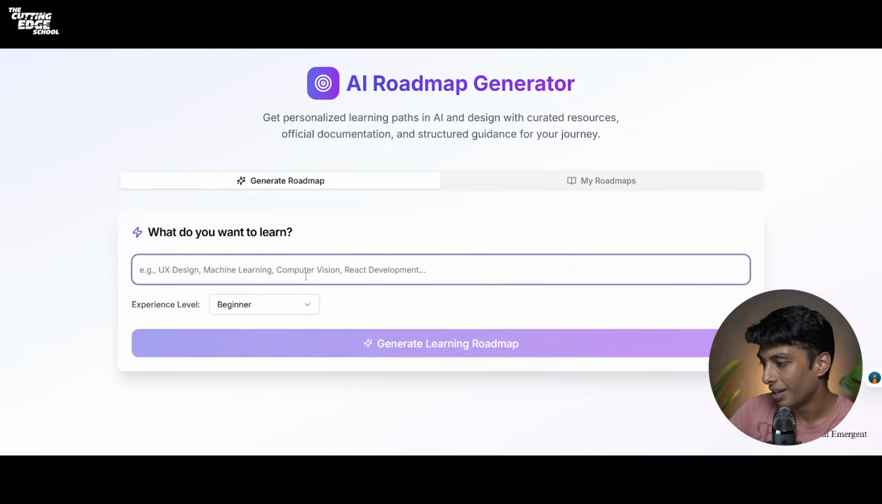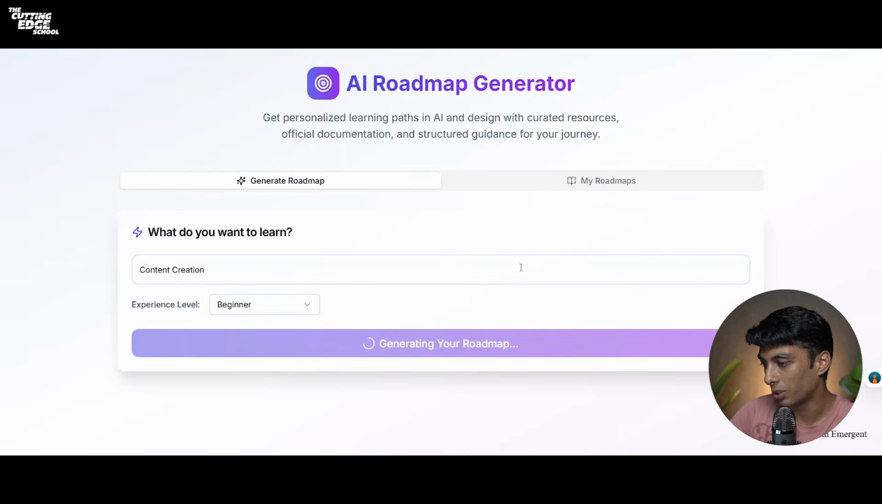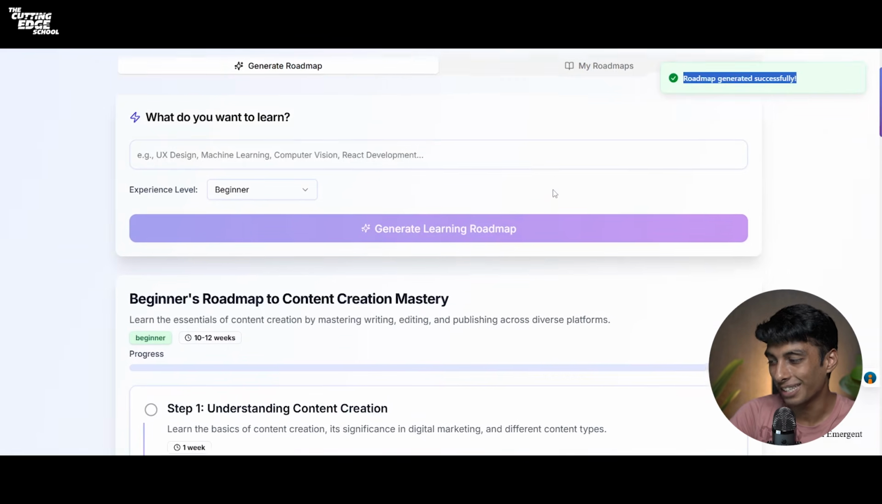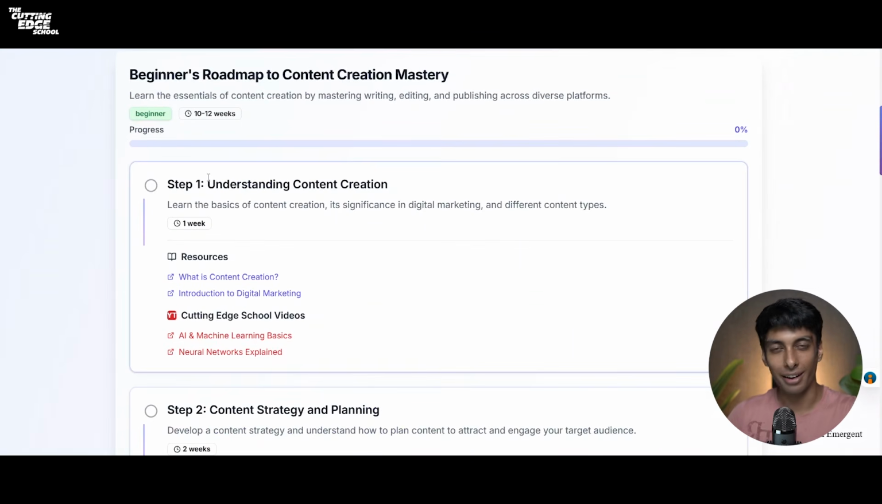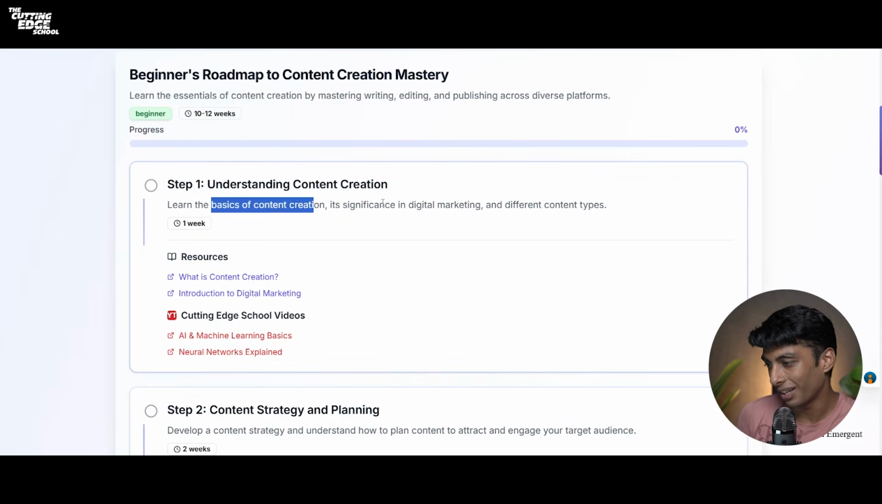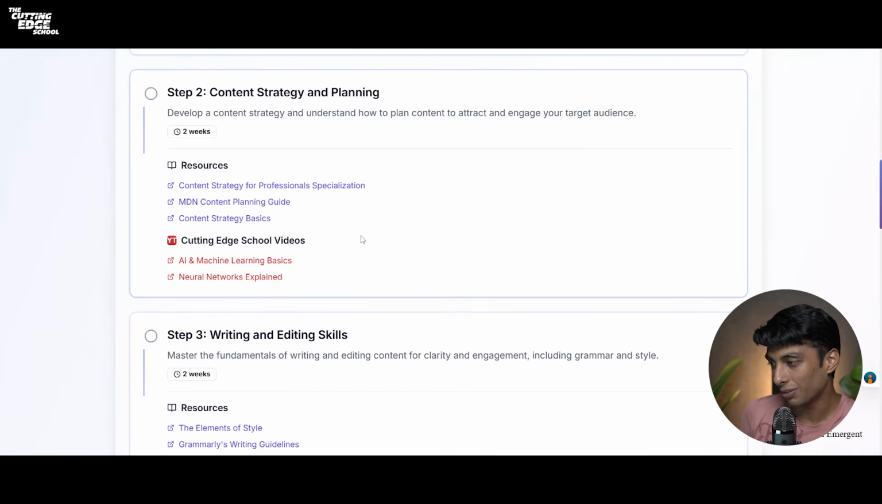Like, if I enter anything like content creation and choose beginner and click on generate roadmap, let's hope it works. Okay, so you can see that the roadmap was generated successfully. Step one of content creation is understanding content creation, which is absolutely true, which is learn the basics, its significance in digital marketing, and different content types. So it has also included all the resources for you. Step 2 is content strategy and planning. Now it also includes the cutting edge school videos, and we have been creating content for years now.